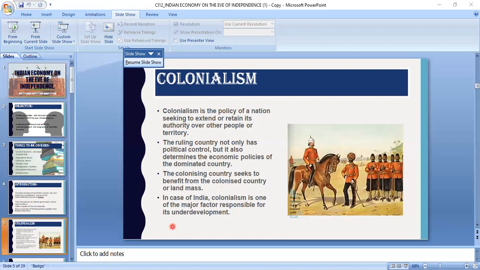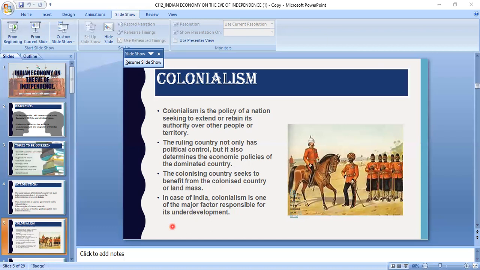This way, the traders earned huge profit from India because they got raw material at a very cheap rate, and after converting it into finished goods, the same goods were sold at a higher rate in the Indian market.